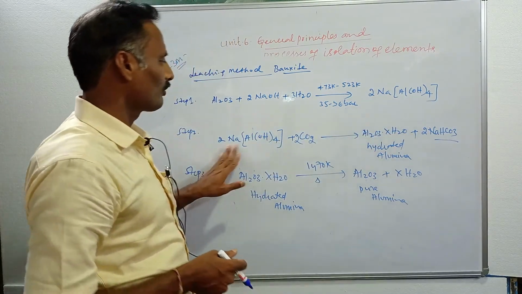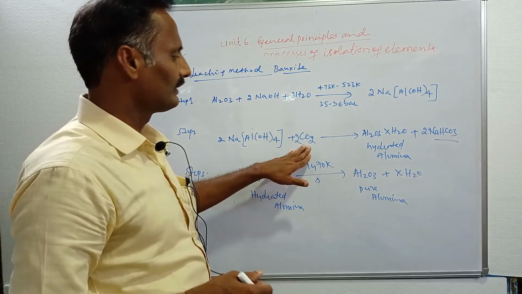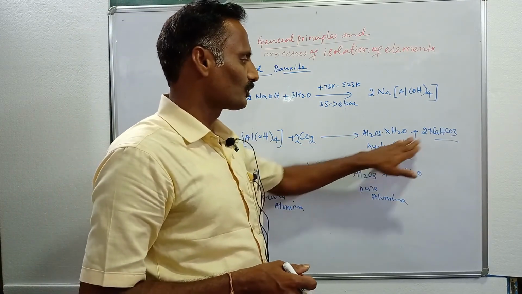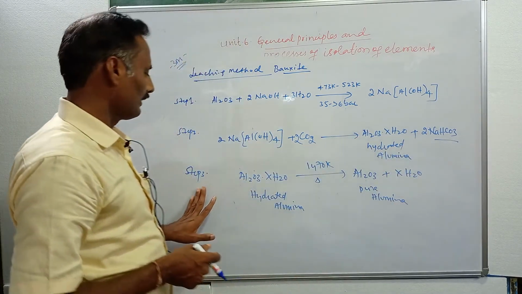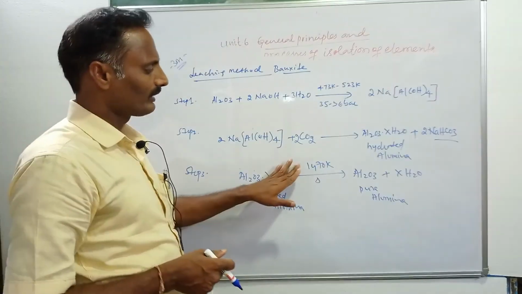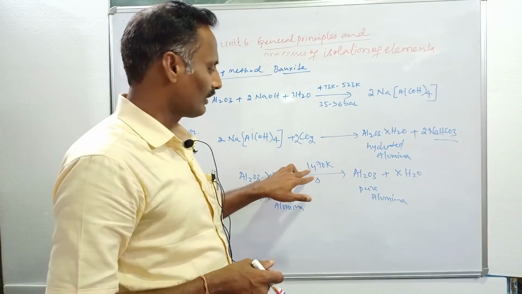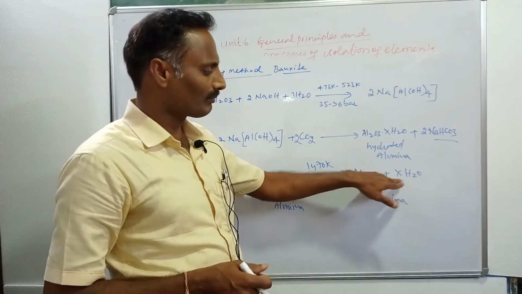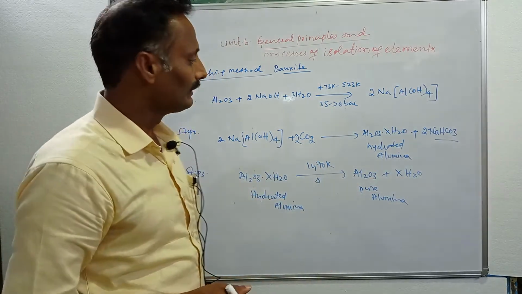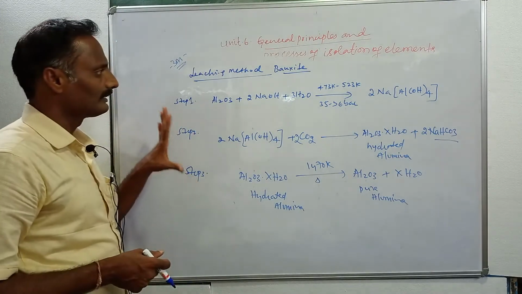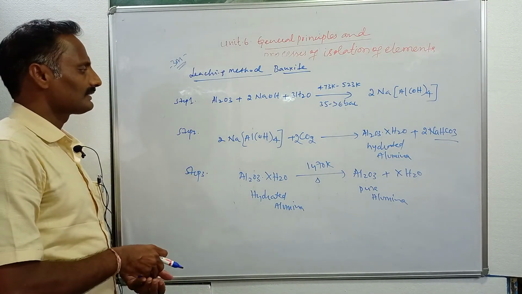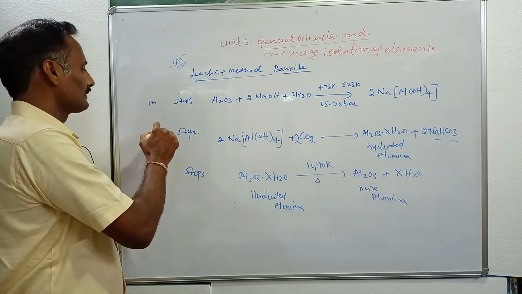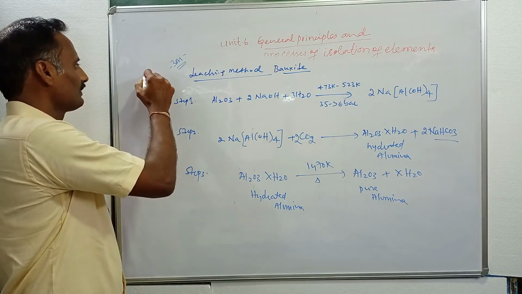The sodium aluminate complex reacts with carbon dioxide and you will get hydrated alumina and sodium bicarbonate. This hydrated alumina on strong heating at about 1470 Kelvin gives alumina, and water molecules are removed. This is pure alumina. These are the three main steps involved in leaching of bauxite, and each step carries 1 mark in examinations. This is the most important question from this chapter.